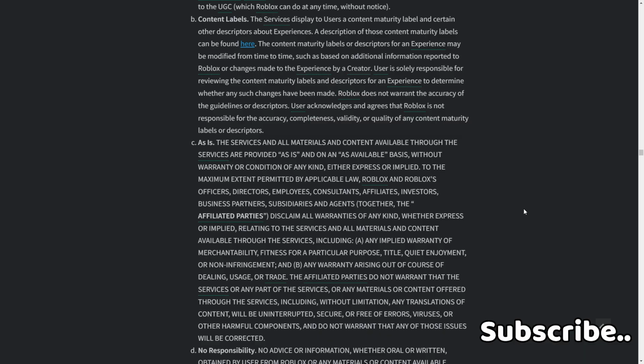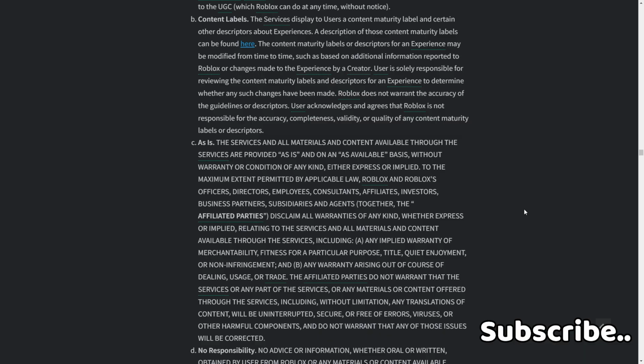Roblox and Roblox's officers, directors, employees, consultants, affiliates, investors, business partners, subsidiaries, and agents, together the affiliated parties, disclaim all warranties of any kind, whether express or implied, relating to the services and all materials and content available through the services, including A, any implied warranty of merchantability, fitness for a particular purpose, title, and quiet enjoyment, or non-infringement, and B, any warranty arising out of course of dealing, usage, or trade.